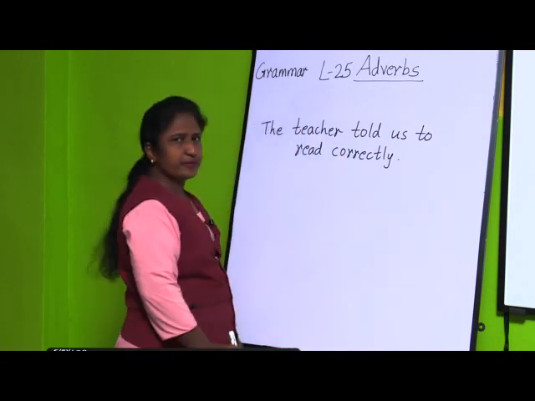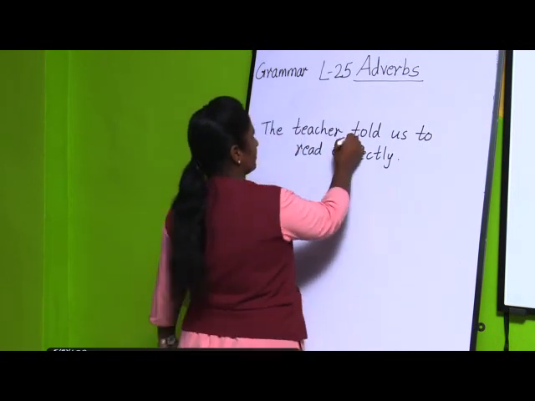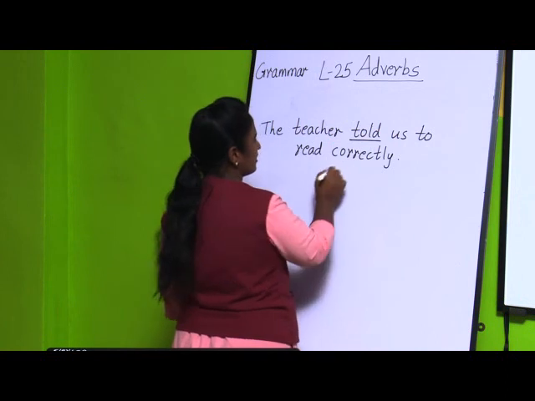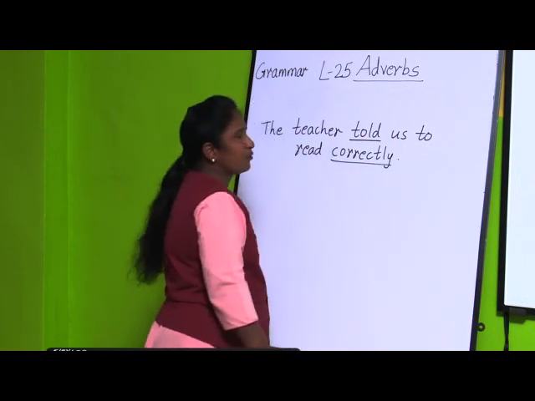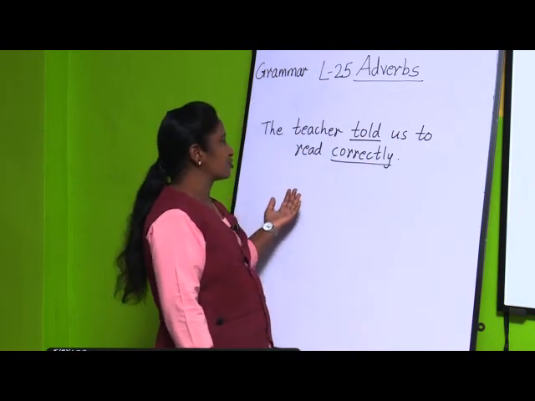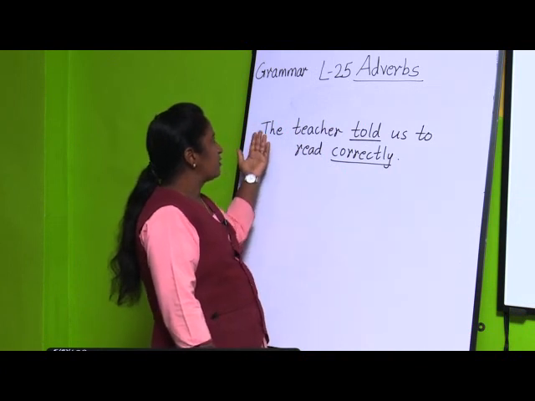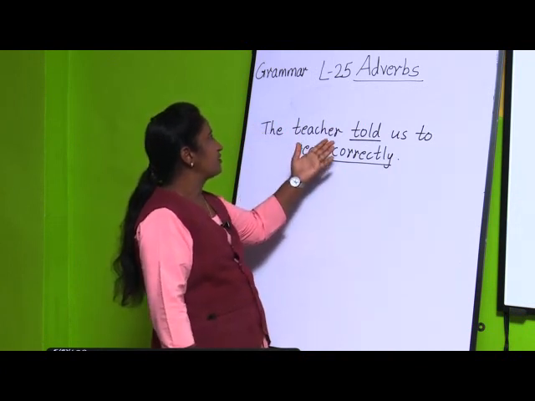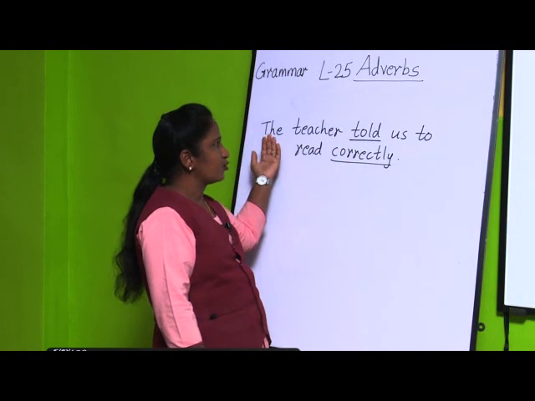Which is the verb here? Told is the verb, and which is the adverb? Correctly. How did the teacher tell us to read? The teacher told us to read correctly.